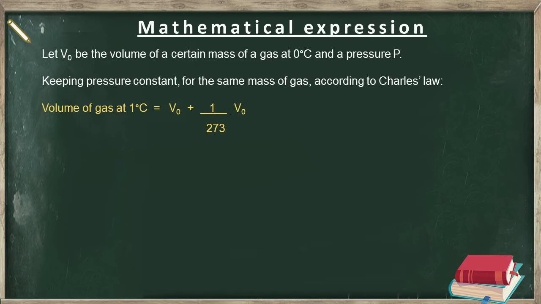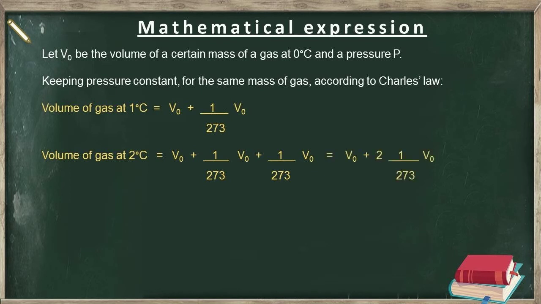If the temperature of the gas is further increased from 1 degree Celsius to 2 degrees Celsius, then there will be an increase by 1 over 273 of its volume at 0 degrees Celsius. Therefore, the volume of gas at 2 degrees Celsius will be equal to volume of gas at 1 degree Celsius plus 1 over 273 multiplied by V0, which on further solving will become equal to V0 plus 2 into 1 over 273 into V0.